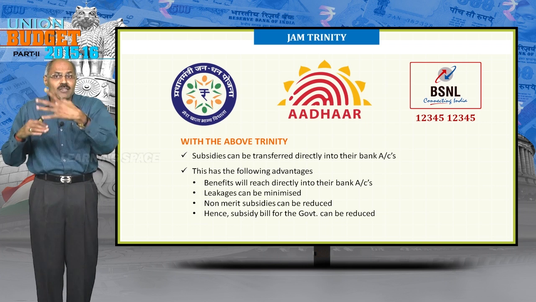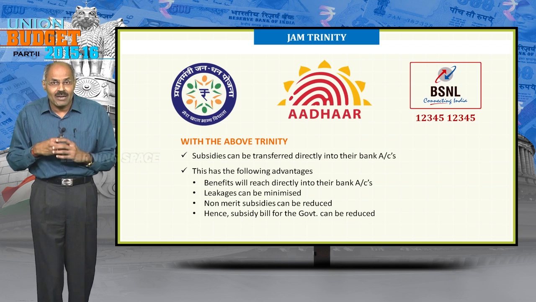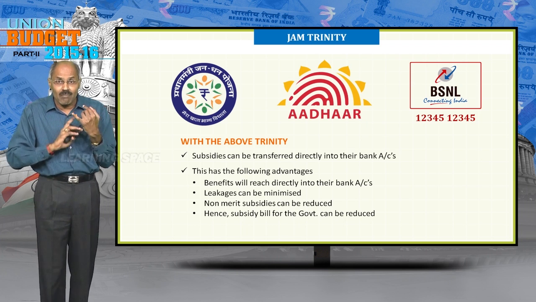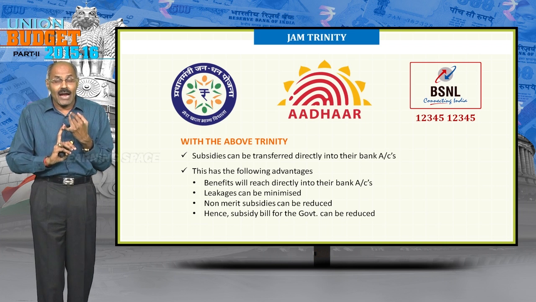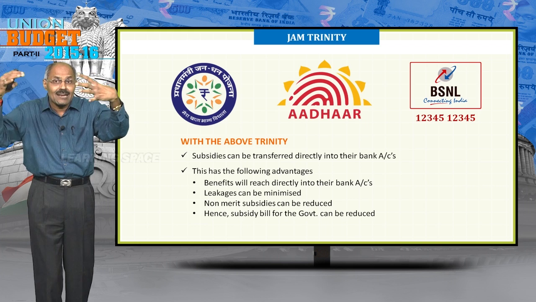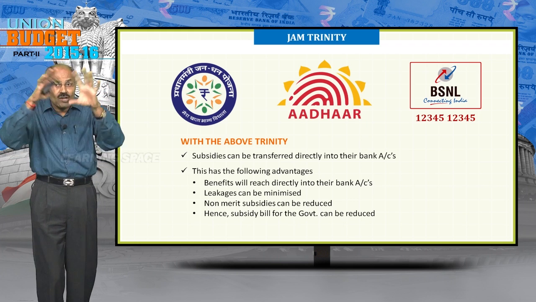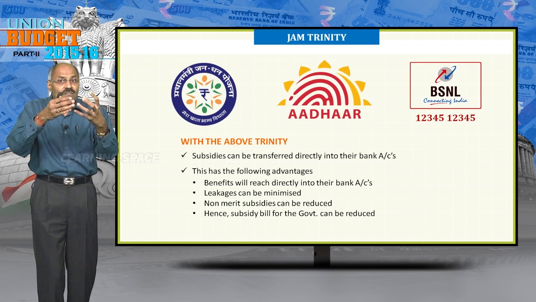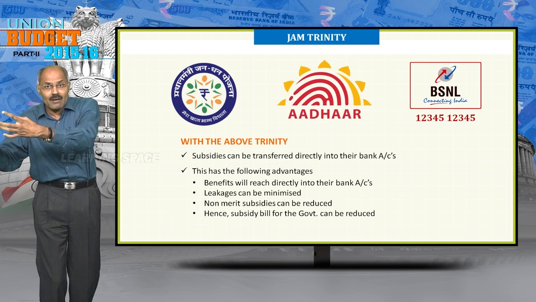So at least one person in the family is expected to have bank account, Aadhaar number and mobile number, and the government wants to link various subsidies with this Jam Trinity. In the Jam Trinity, please remember J for Jan Dhan, A for Aadhaar, M for mobile number.